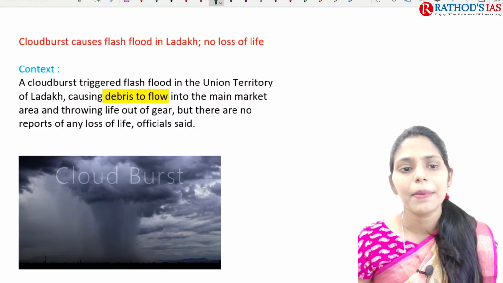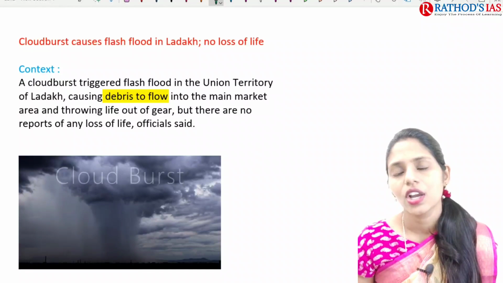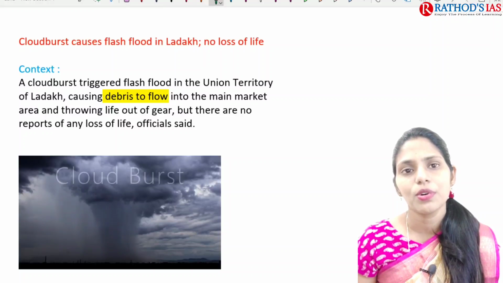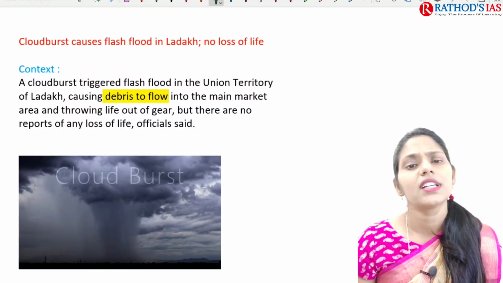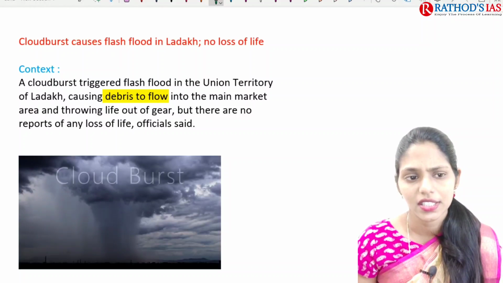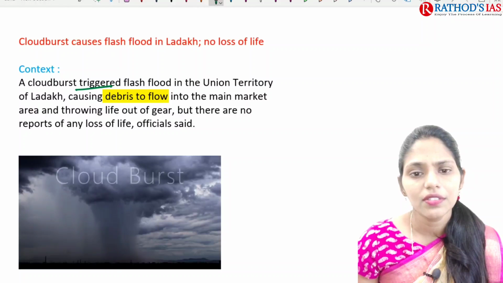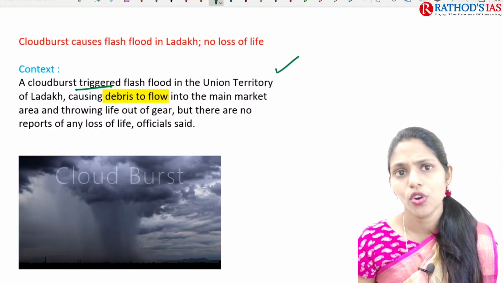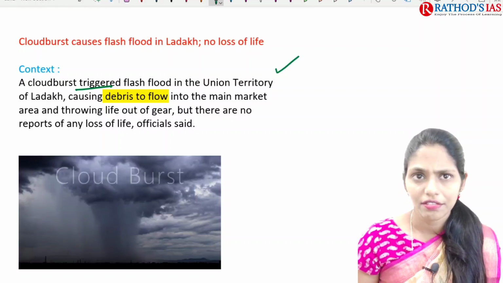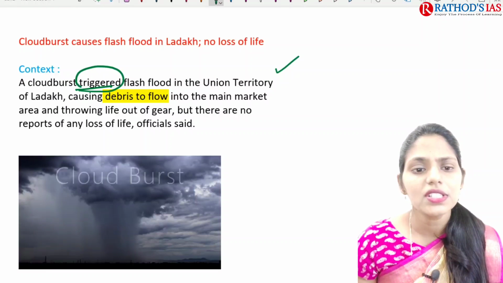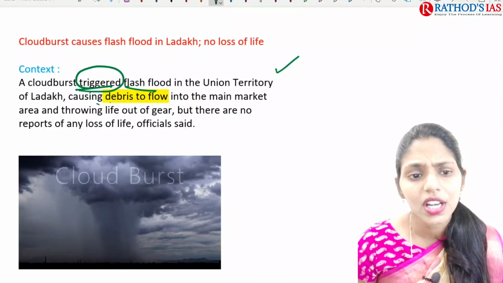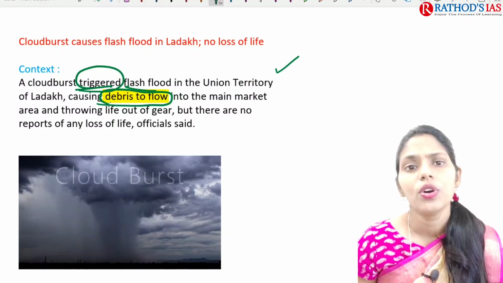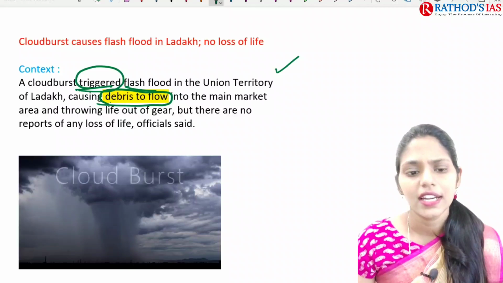So where did the cloudburst happen? In Union Territory Ladakh. This is also very important, and you can write about the 2013 incident, and you can write about recent cloudburst incidents in Uttarakhand, etc. A cloudburst triggered, and because of this heavy torrential rainfall in northern India we also have floods recently. So a cloudburst triggered flash flood in Union Territory of Ladakh. Because of this cloudburst, debris also flowed into the main market area. So this is about the context, and here you can see this image.